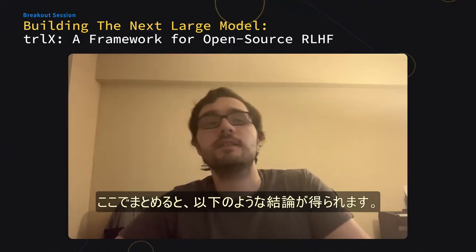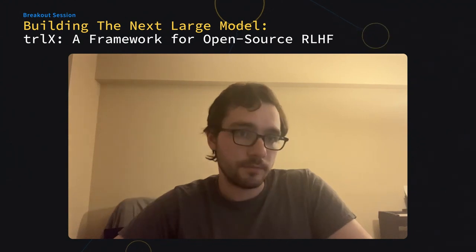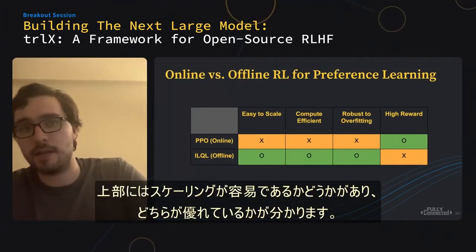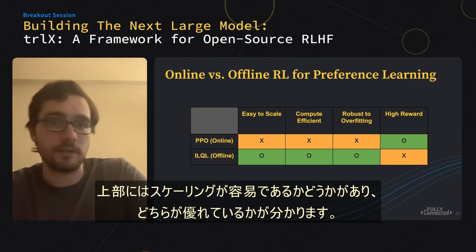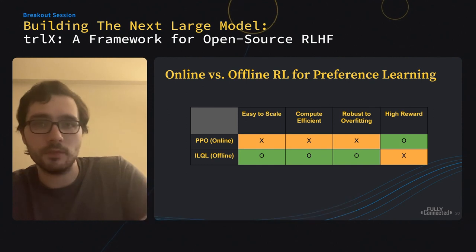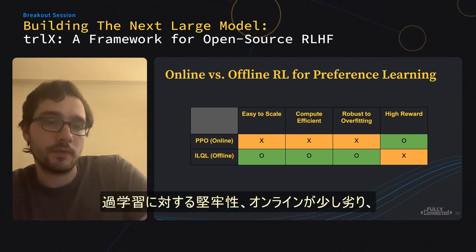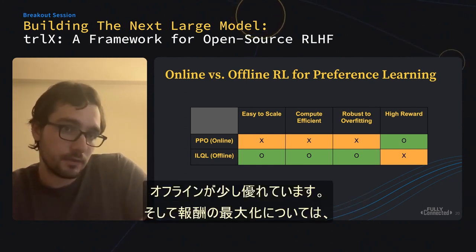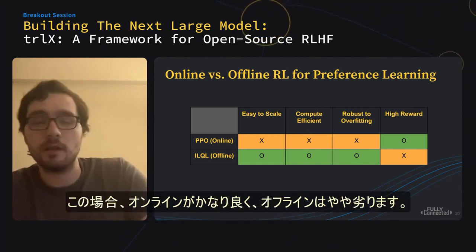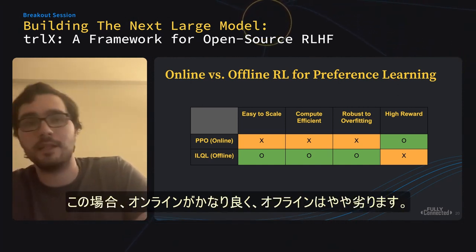So, kind of summarizing the takeaways here, we have this nice little table. On the left, PPO and ILQL, and then on the top, we have ease to scale. One is better, one is not. Compute efficiency, offline is a little better, online is a little worse. Robustness to overfitting, we have observed online is a little worse, offline is a little better. And then really maximizing the reward. So in this case, online does pretty well, offline not quite as good.